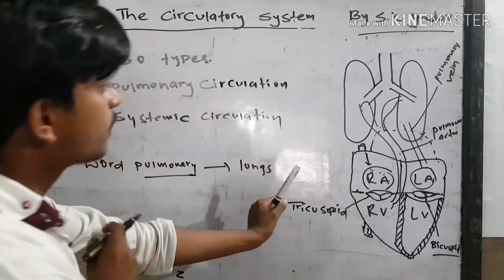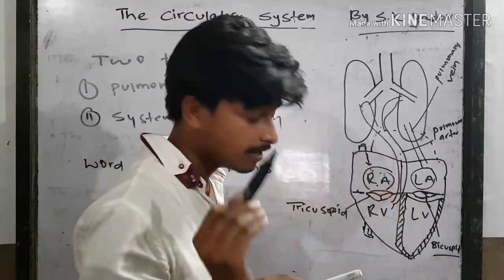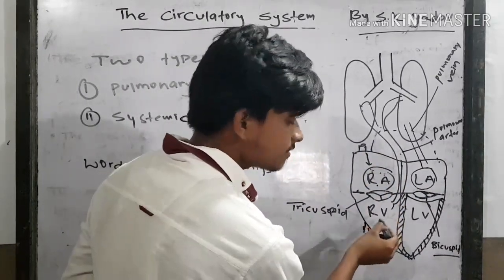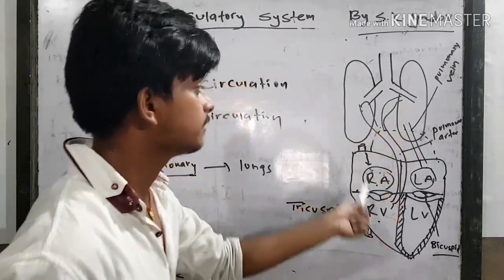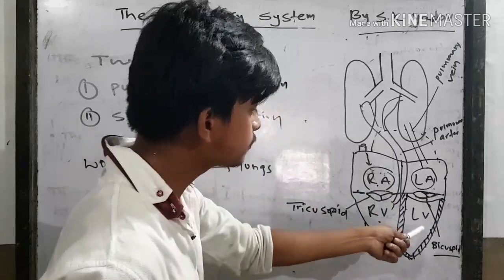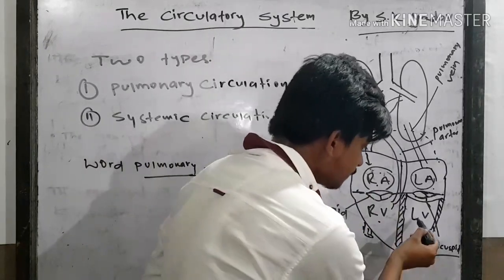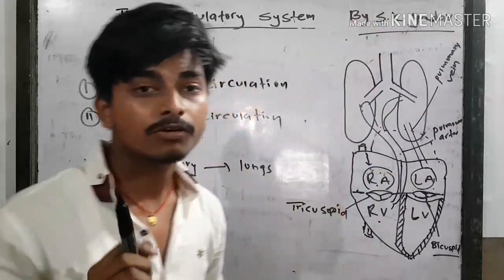So first of all, from different parts of the body, the blood comes to the right auricle, then right ventricle, then goes to the lungs through the pulmonary artery, then back to the left auricle through the pulmonary vein, then goes to the left ventricle, and then is pumped to different parts of the body.